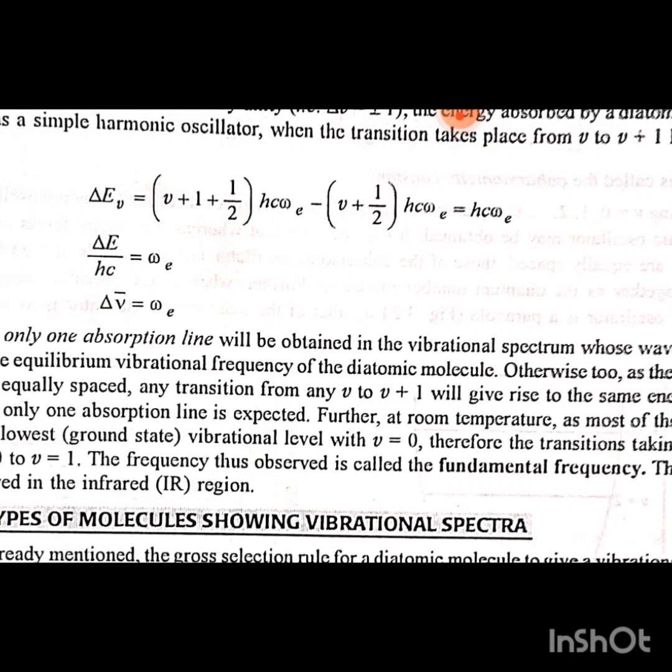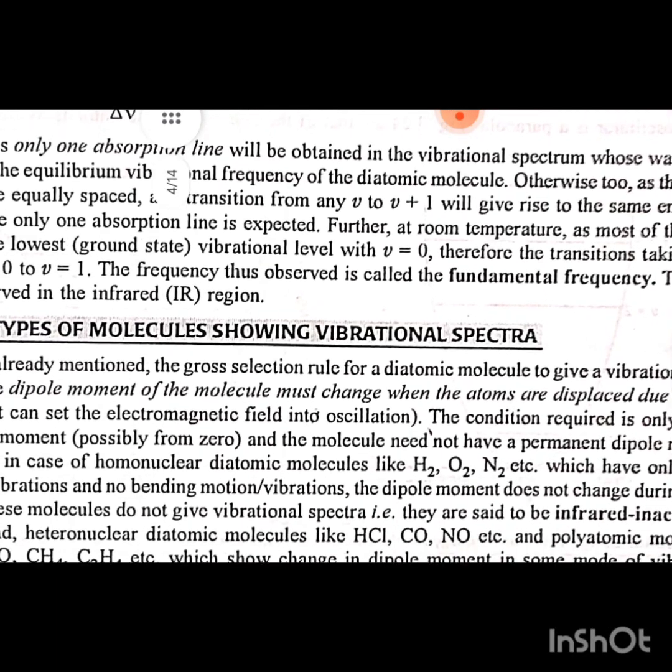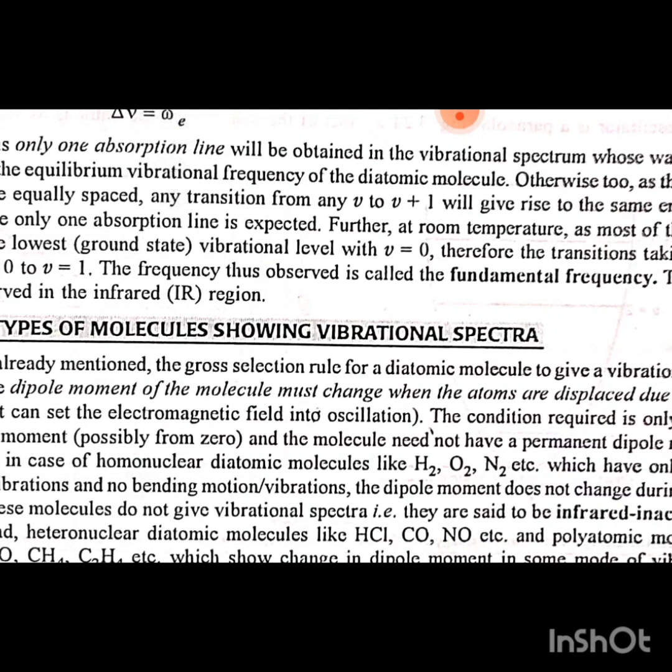Further, at room temperature, most of the molecules are in the lowest ground state vibration level with v is equal to 0. Therefore, the transition that takes place is from v0 to v1. The frequency thus observed is called the fundamental frequency. The spectra are observed in the infrared region. 3.25 Types of molecules showing vibration spectra.